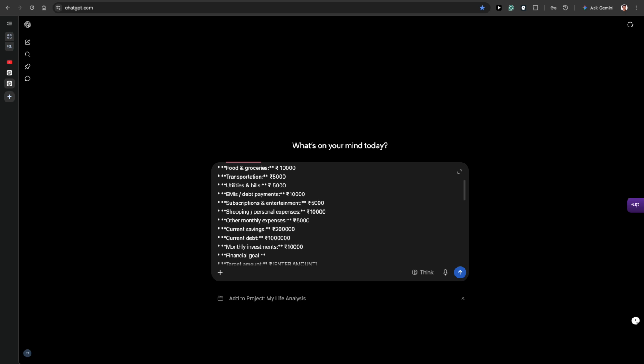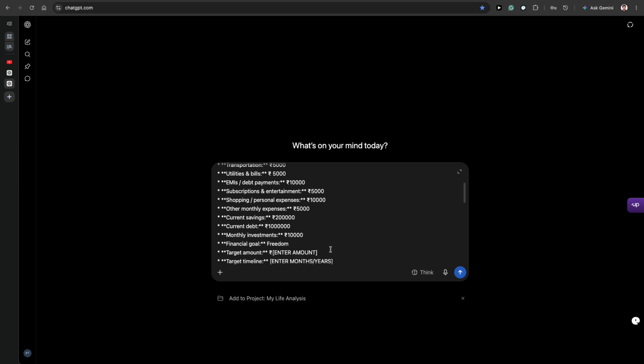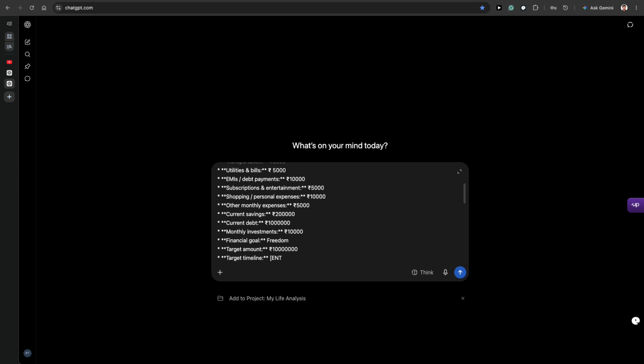For your financial goal, you just put the name, like freedom. Then you just have to put the amount, how much you need. Let's say 1 CR. And how many years for the target deadline, which is around 5 years. You have typed these kinds of things.